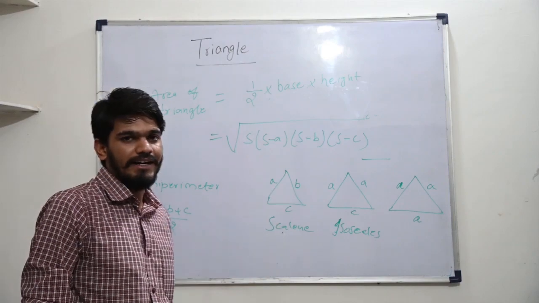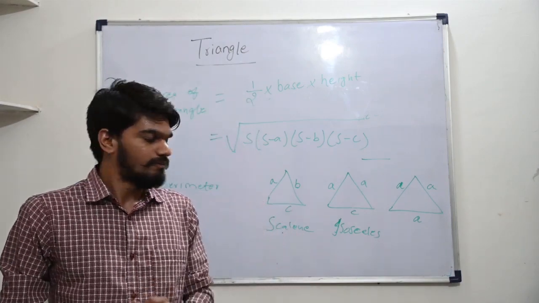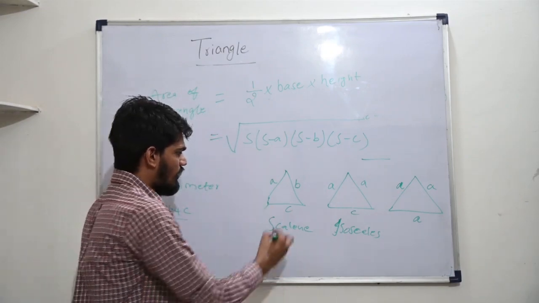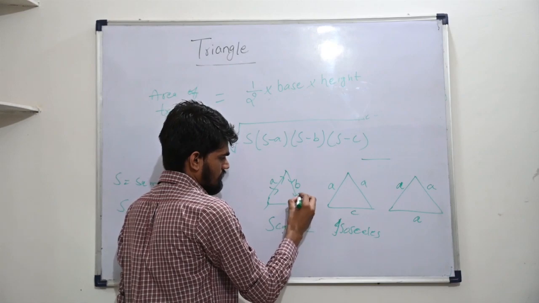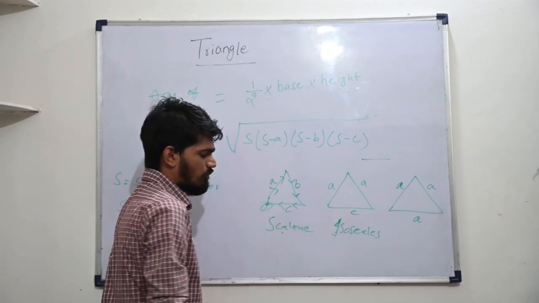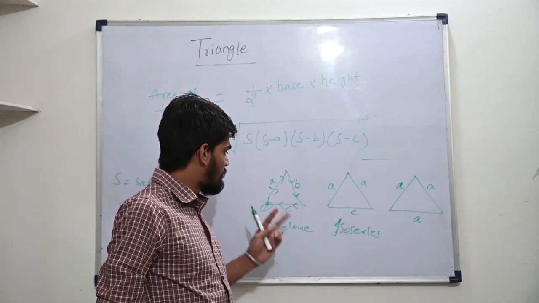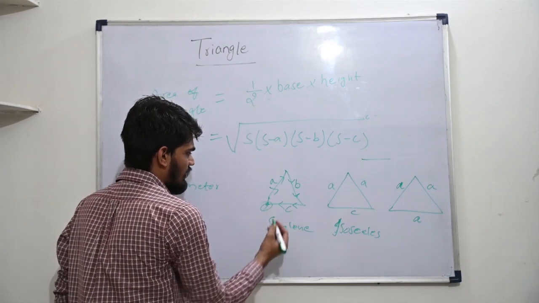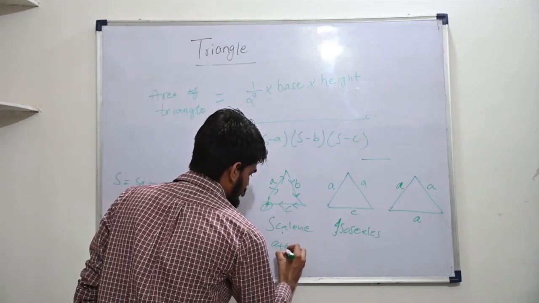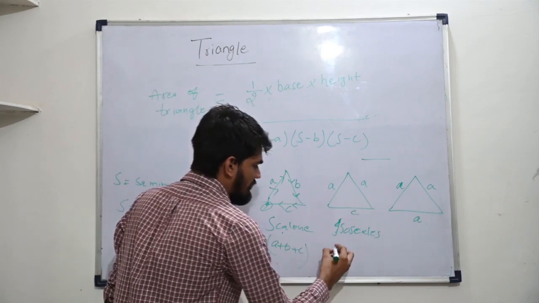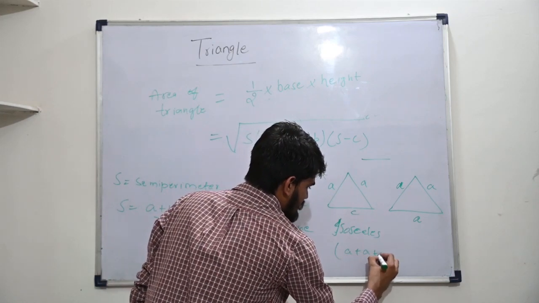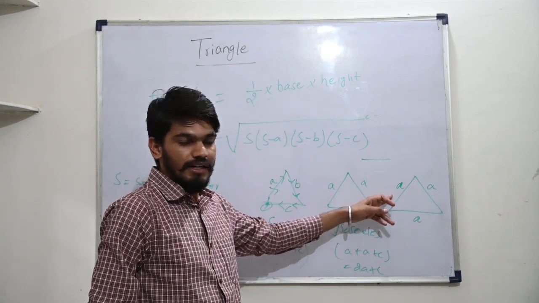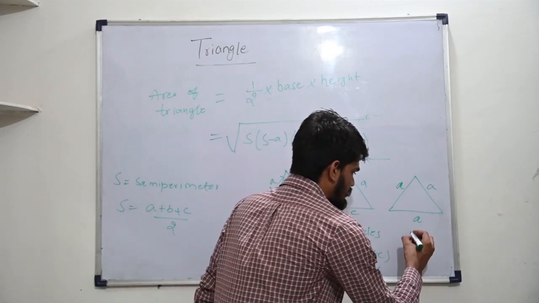First of all, let's have an idea about the perimeter. What exactly is the perimeter of any surface, of any shape? When you start from a point, you move along the boundary and you reach the initial position again. That means you are covering the complete boundary here. So the length of the boundary is known as the perimeter. Here we can say its perimeter will be A plus B plus C. Here its perimeter will be A plus C, which will be 2A plus C because two sides are equal. And here its perimeter will be A plus A plus A, which will be 3A.